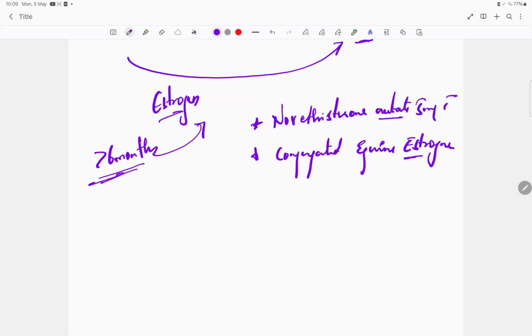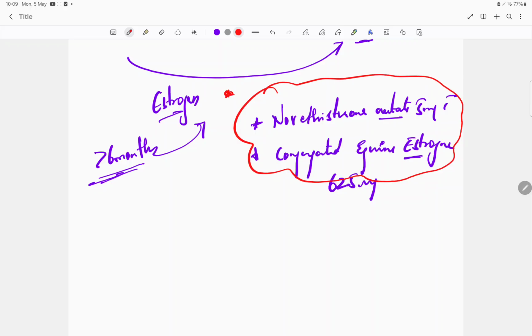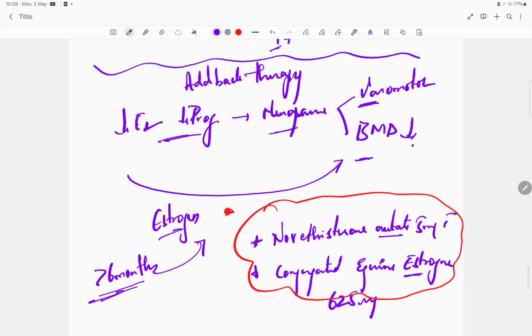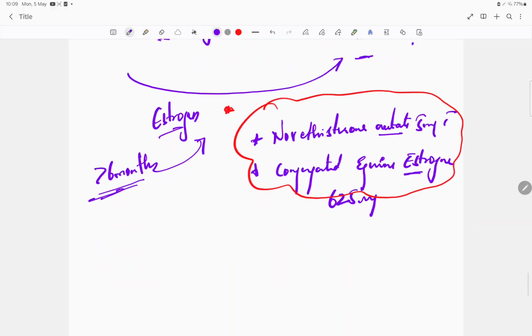What is the dose? This is 625 microgram. So this is important. This is the add back therapy they have given. Add back therapy means you are giving the estrogen to the body so that the vasomotor symptoms and bone mineral density should not be hampered in a reproductive age group, because endometriosis is a reproductive age group disorder, right? So that should not happen. That is why we give this add back therapy.